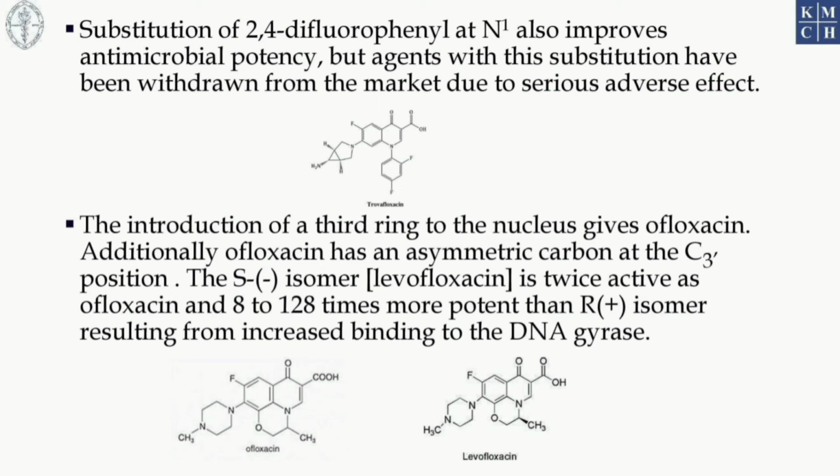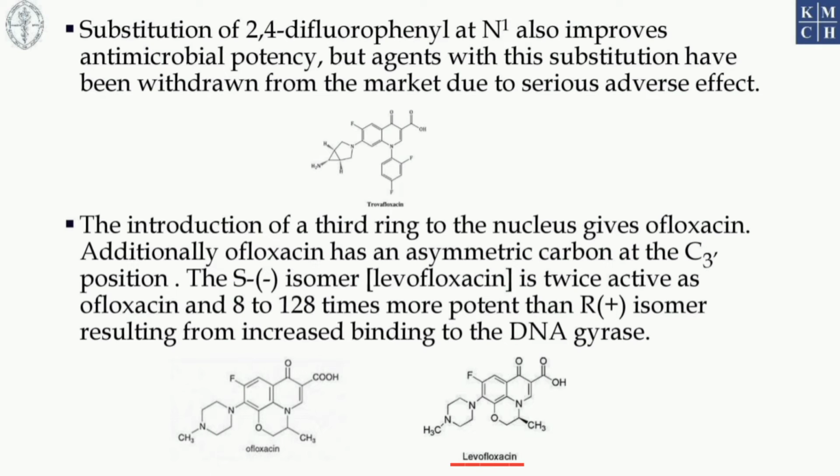Substitution of 2,4-difluorophenyl at N1 also improves antimicrobial potency, but agents with this substitution have been withdrawn from the market due to serious adverse effects such as hepatotoxicity. Example, trovafloxacin.